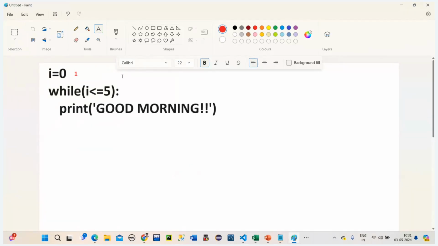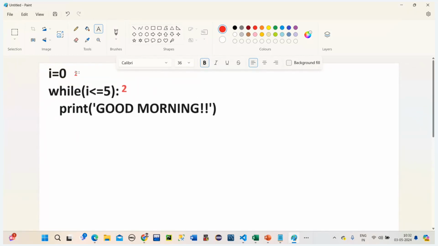First step. What is happening in the first step? I is equal to 0. Then the second step is what? This is the second step. What is happening in the second step? Condition is being checked. If the condition is true or false now. True. Is it true? Yeah. Second step is done.